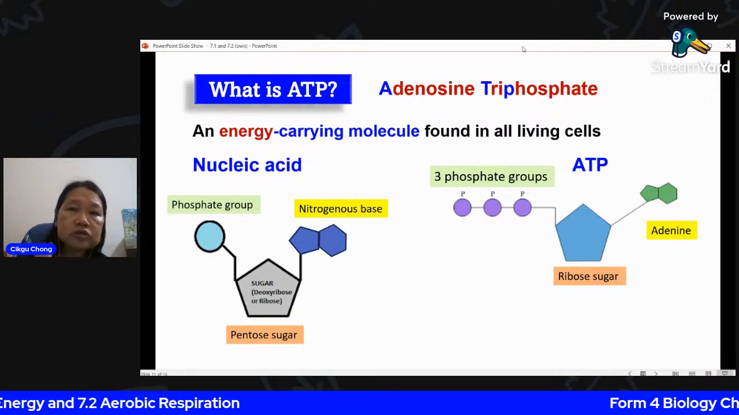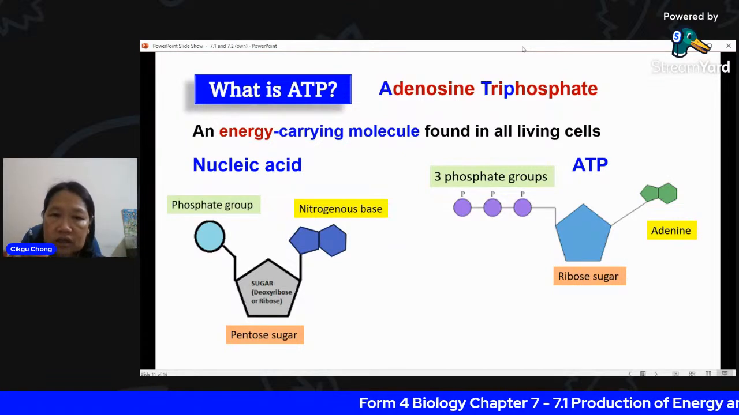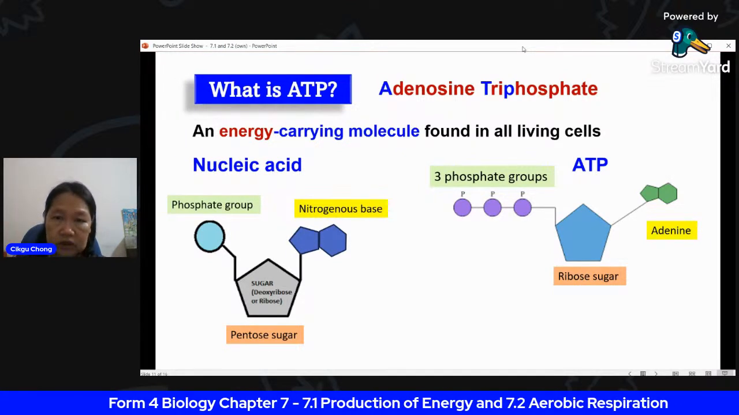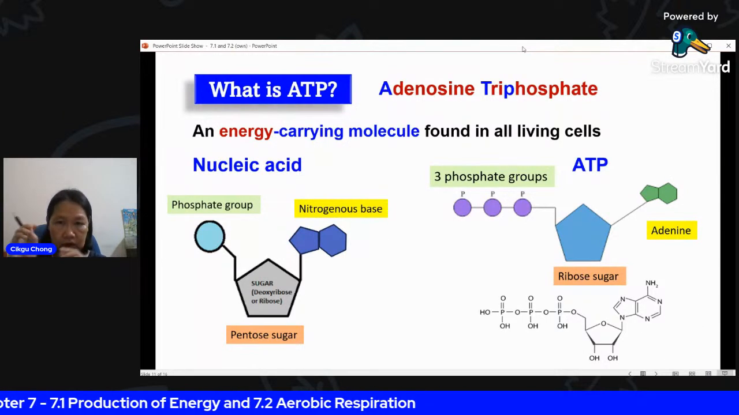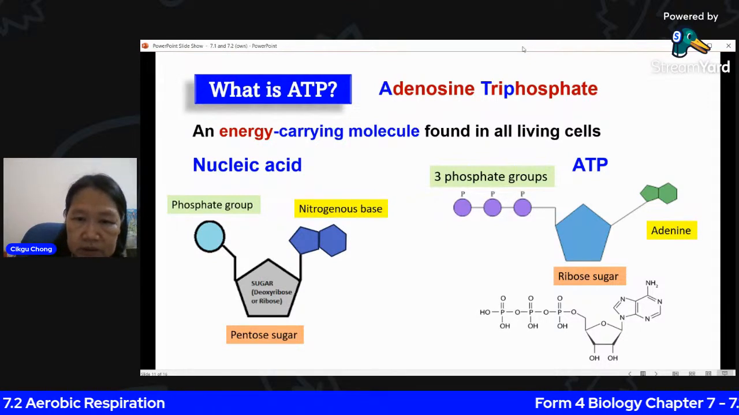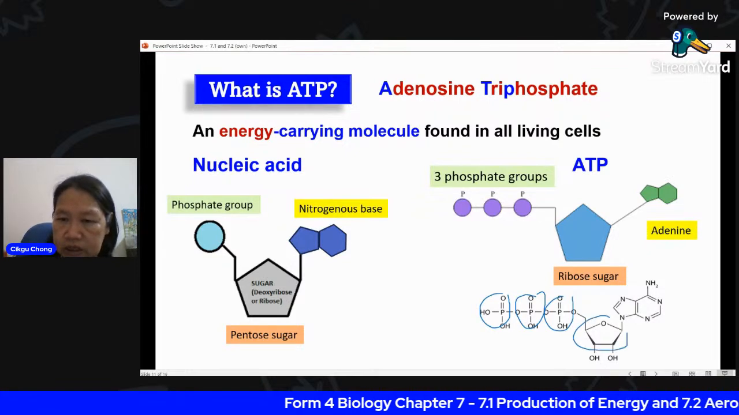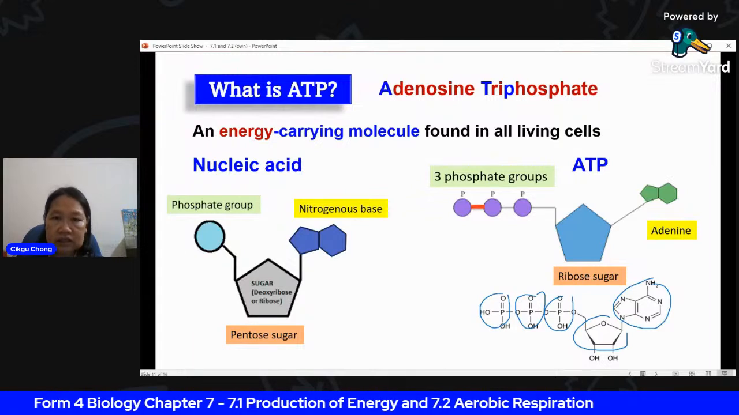That's why the name triphosphate means 3. There are 3 groups of phosphate joined together to this molecule. So this entire thing is called ATP. You compare with the molecular structure of it, you see the 3 phosphate groups over here: 1, 2, 3. This is the ribose sugar, and this is the adenine. So this is your ATP.